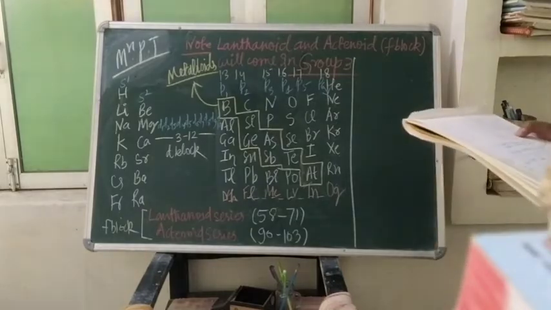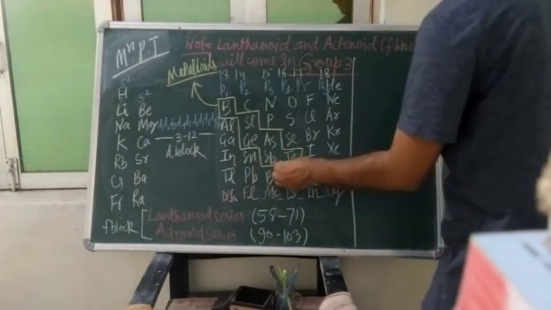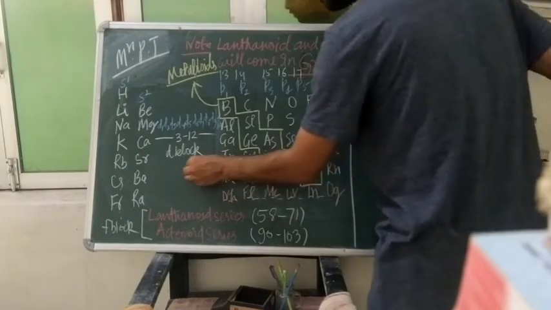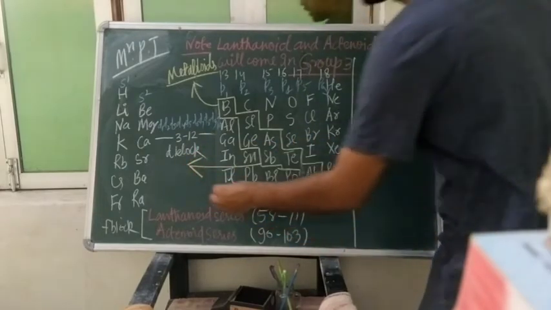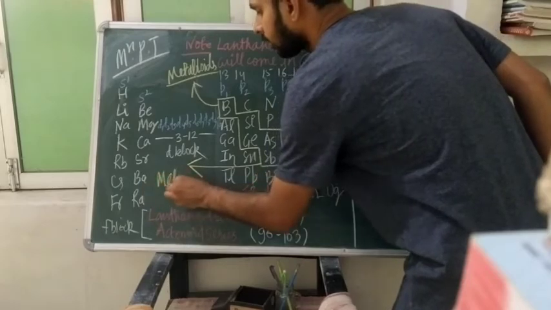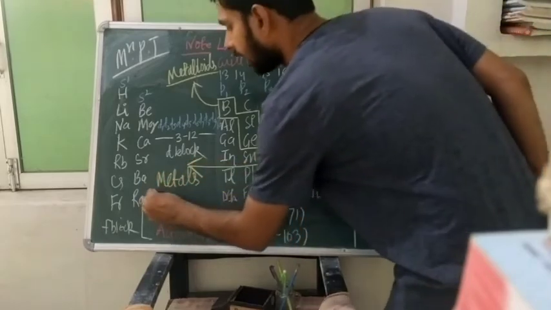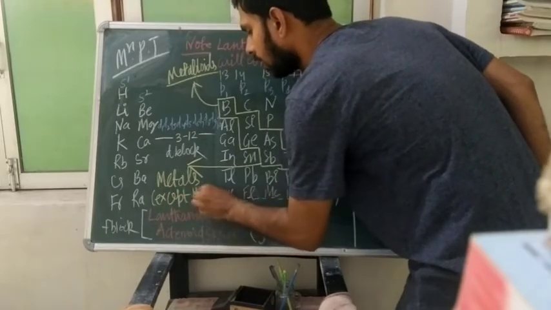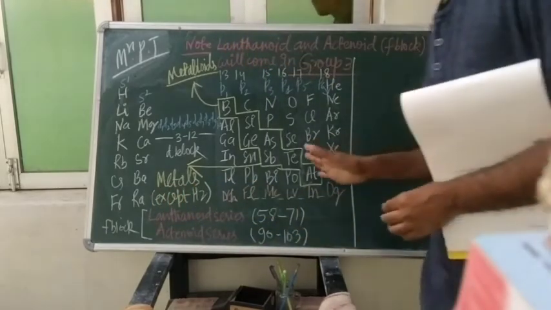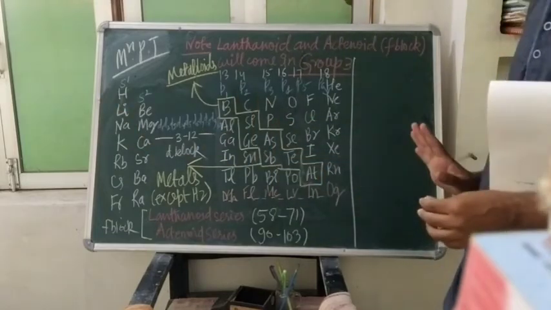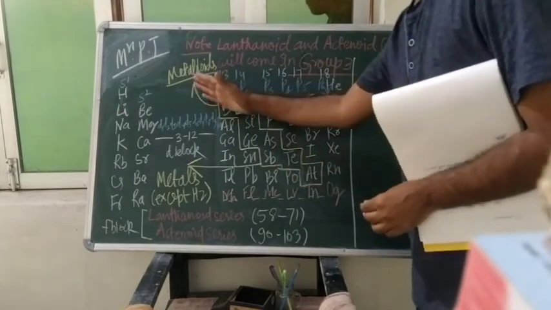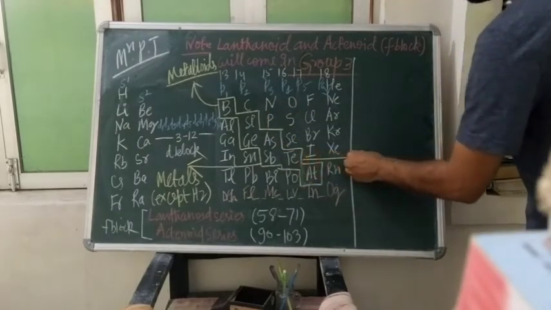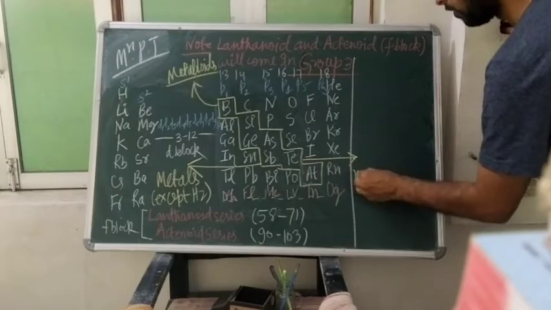On the left side of these metalloids, there will be all metals except hydrogen. Except hydrogen, all elements will be metal. And on the right side of the metalloids, you will have non-metals.